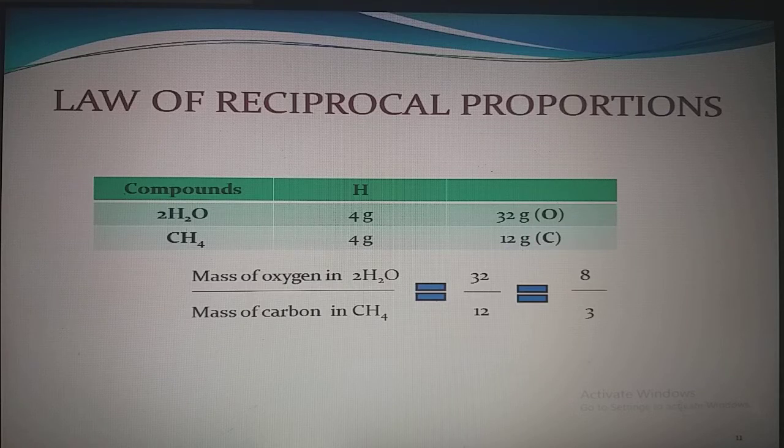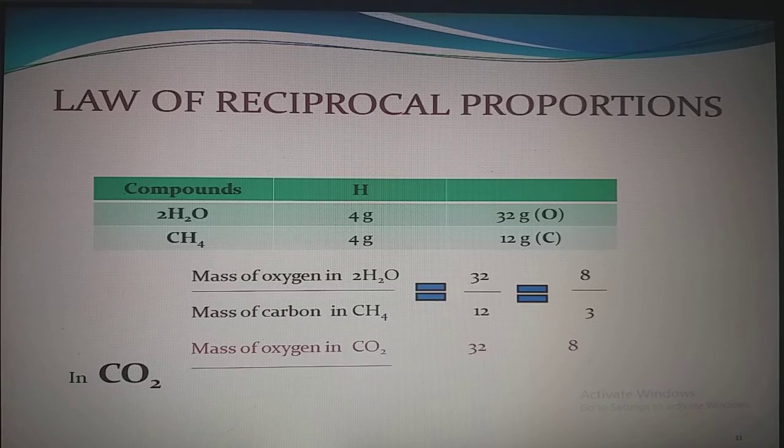What will happen when carbon reacts with oxygen? It will form carbon dioxide. Now let us take the ratio of carbon and oxygen in carbon dioxide. Mass of oxygen in carbon dioxide divided by mass of carbon in carbon dioxide is equal to 32 divided by 12, which comes out to be 8 by 3.